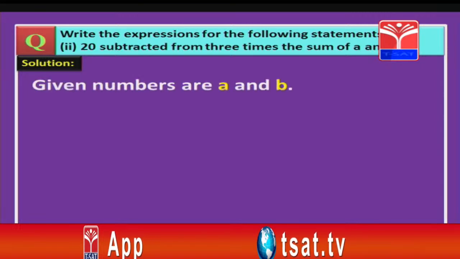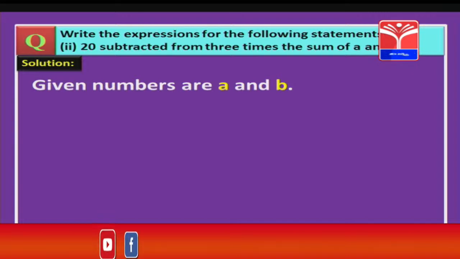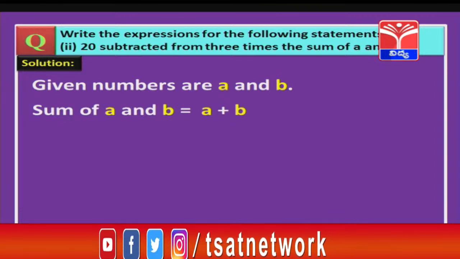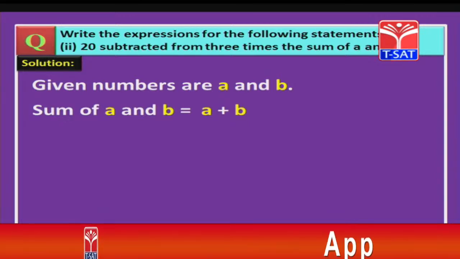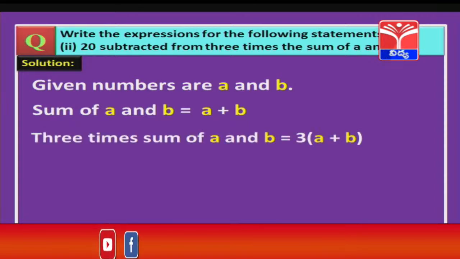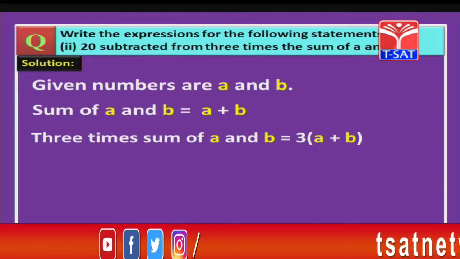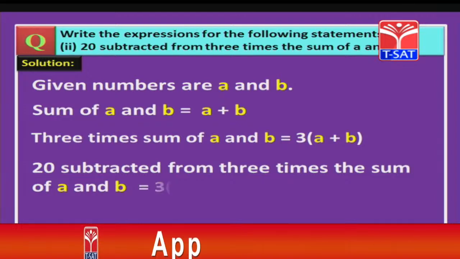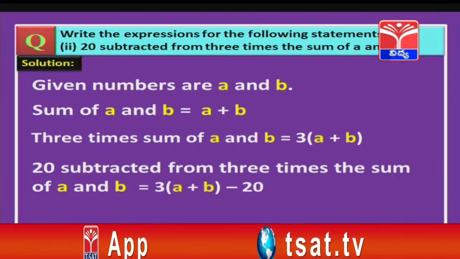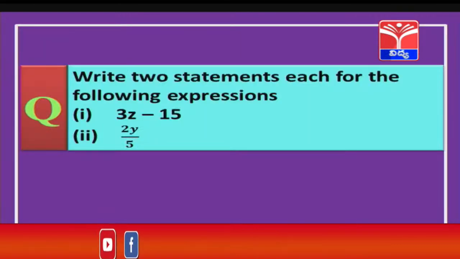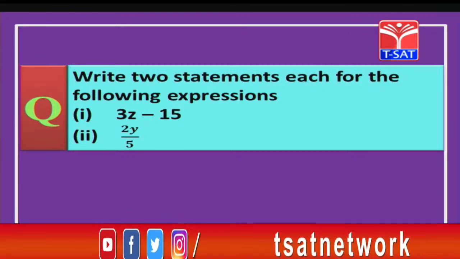That is 20 subtracted from 3 times the sum of a and b. So here the numbers are a and b, and the sum of a and b means a plus b. So a plus b remains the same. You cannot write it as ab, because only when we have a product, that is a into b, will it be ab. Now 3 times the sum. So 3 times means 3 into a plus b. So we get 3 within brackets a plus b. 20 subtracted from this 3 times the sum, that is 3 into (a plus b) minus 20. So this is the expression obtained. Let us move on to our next problem. Write 2 statements for each of the following expressions.